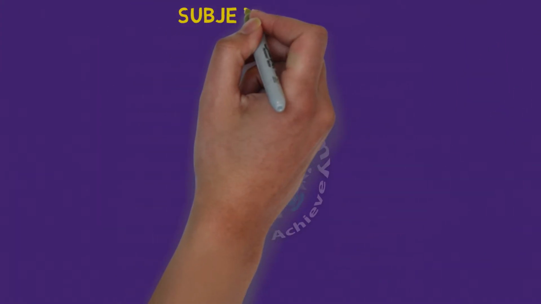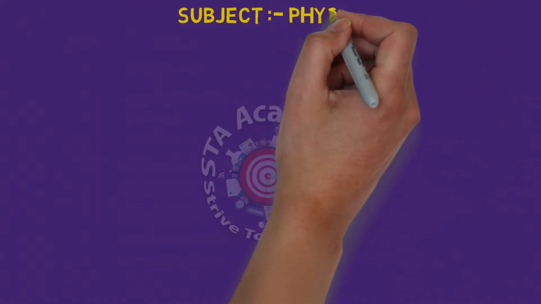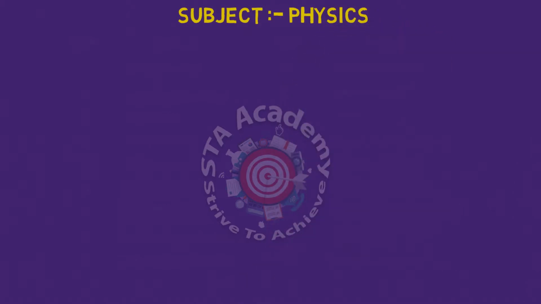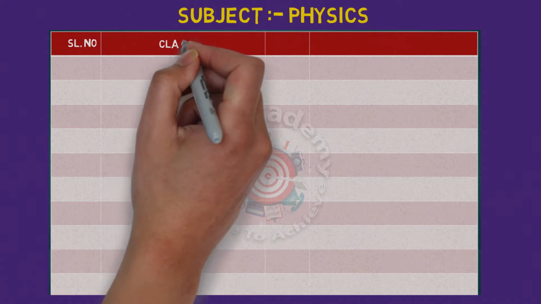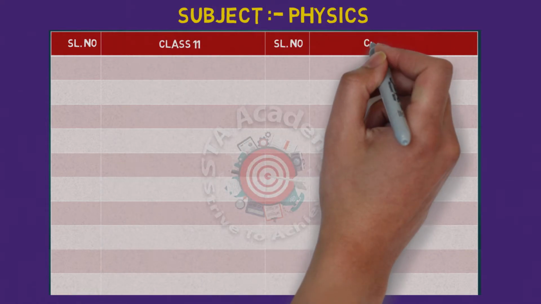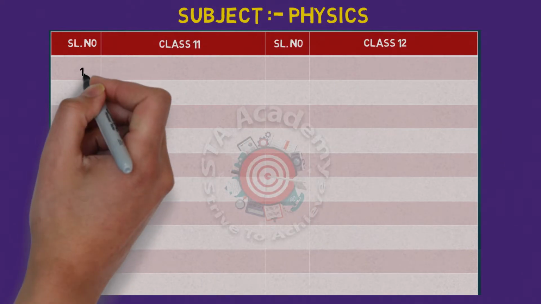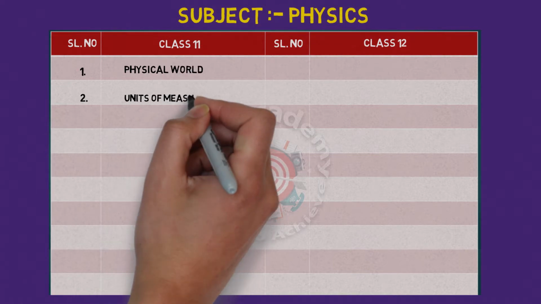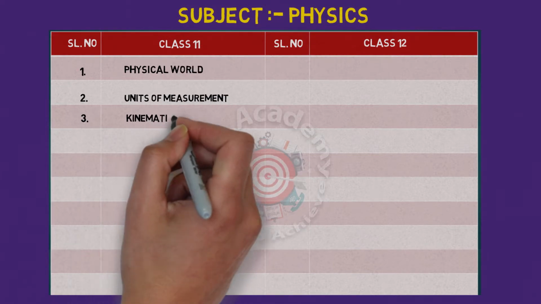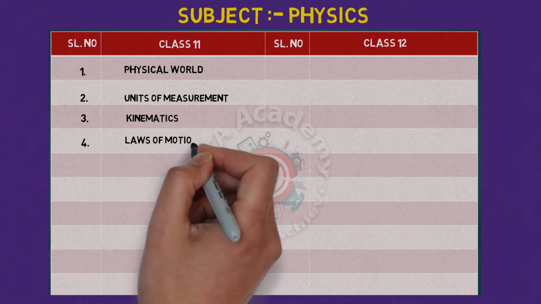Let us put some light on the subject physics. In physics, we have class 11th and class 12th. Let us see the syllabus of class 11th and class 12th. The first chapter from class 11th is physical world. The second chapter is units of measurement. The third one is kinematics.